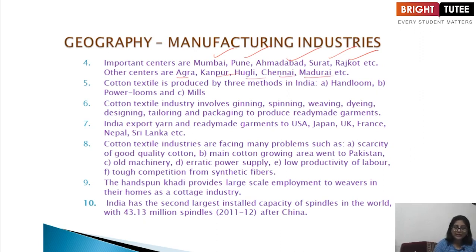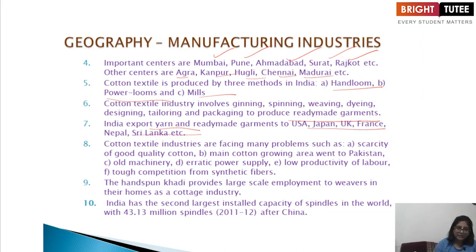And cotton textile is produced by three sectors in India: handloom, power looms and mills. The cotton textile industry involves spinning, weaving, dyeing, designing, tailoring and packaging to produce a ready-made garment. India exports yarn. Yarn you all know. You all wear sweaters. So sweaters are made up of yarn. India exports yarn and ready-made garments to USA, Japan, UK, France, Nepal, Sri Lanka, etc.